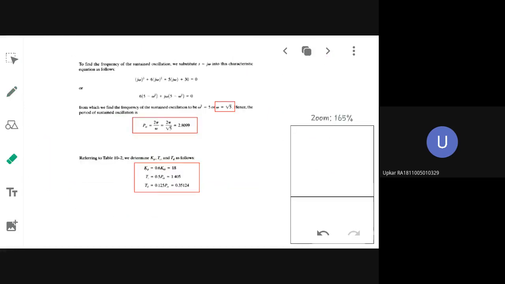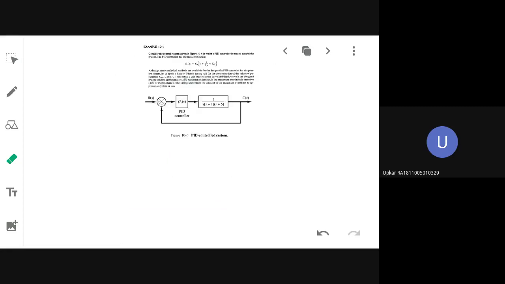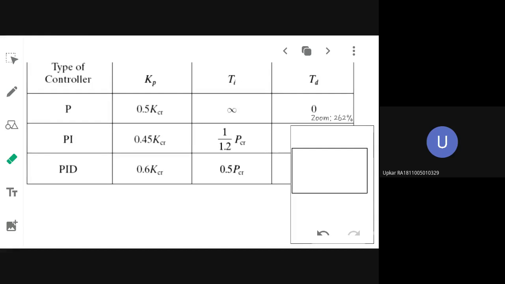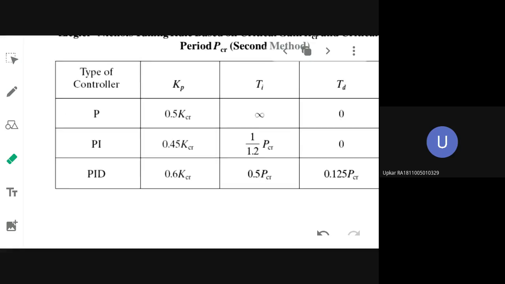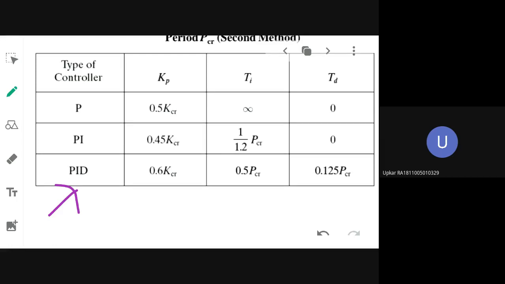You will go back to the table. Here what controller they have asked you to design? PD or PID or P? Which controller you are supposed to design? PID. So what is the formula for Kp? Kp formula is 0.6 KCR. So what is 0.6 KCR? 30. Okay, that you will substitute.